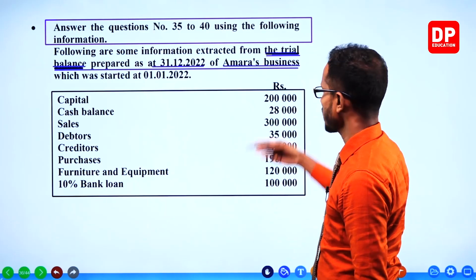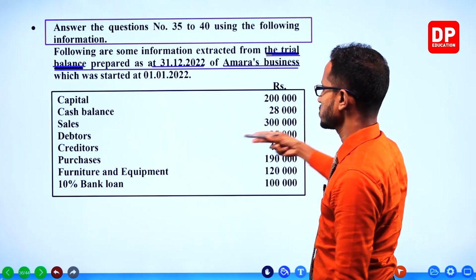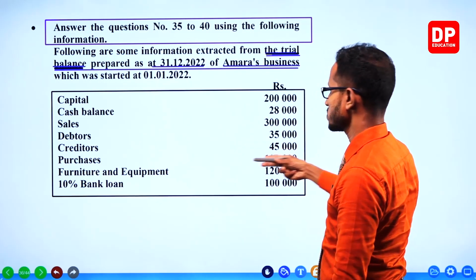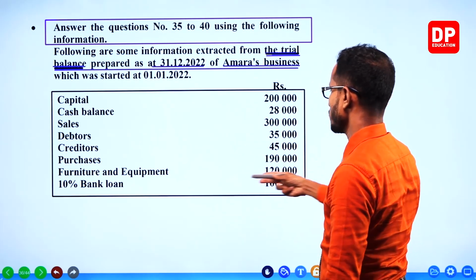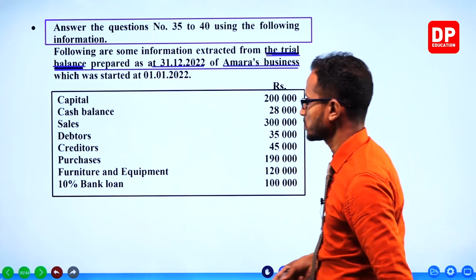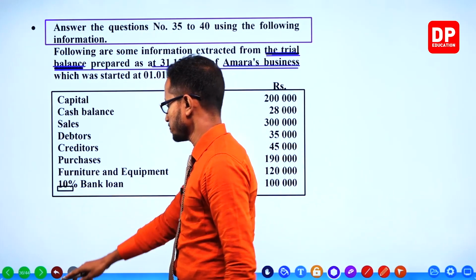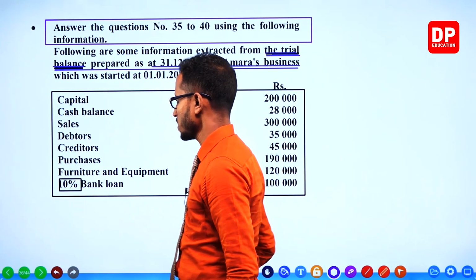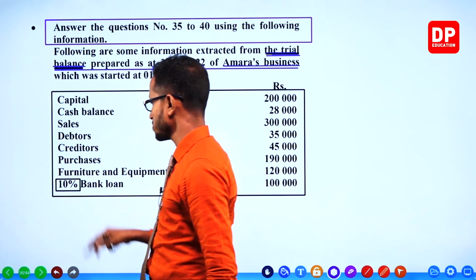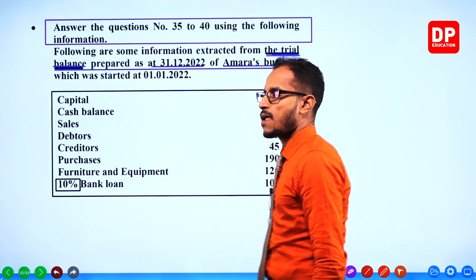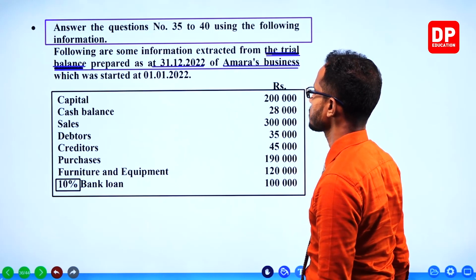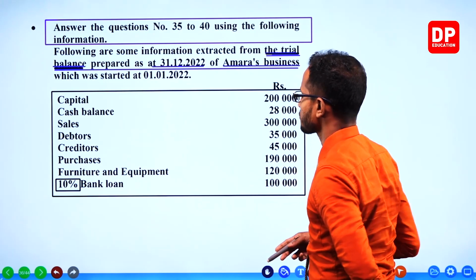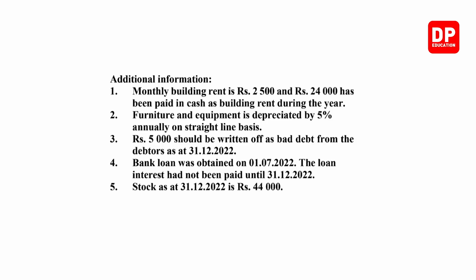Capital is there, cash balance, sales, debtors, creditors, purchases, furniture and equipment, bank loan. It's a 10% bank loan. There's an adjustment here, the adjustment of interest, 10%. Here we go. Additional information. Oh my god, there's additional information.